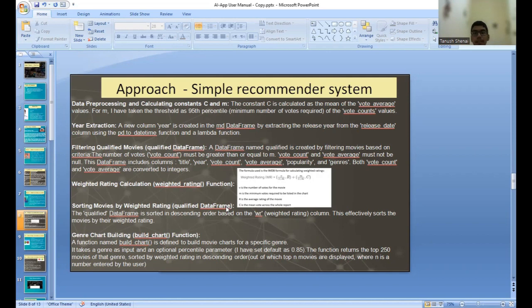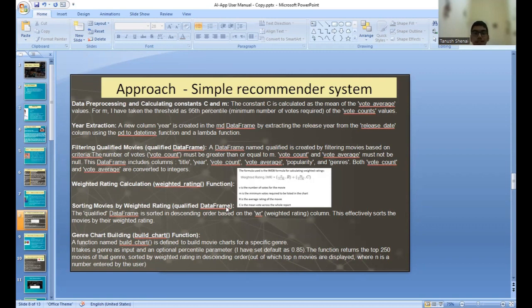So the qualified data frame, where I've filtered the qualifying movies. A data frame named qualified is created by filtering movies based on the criteria that the number of votes, that is vote count, must be greater than or equal to M. Vote count and vote average must not be null. This data frame includes columns title, year, vote count, vote average, popularity, and genres. And both vote count and vote average are converted to integers.